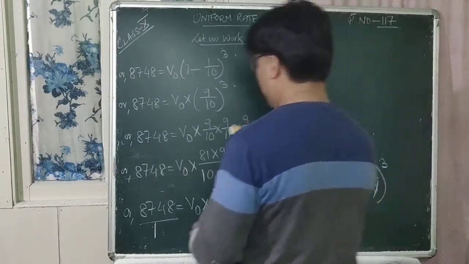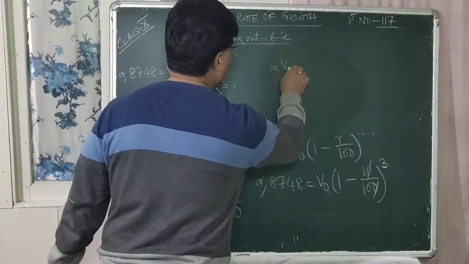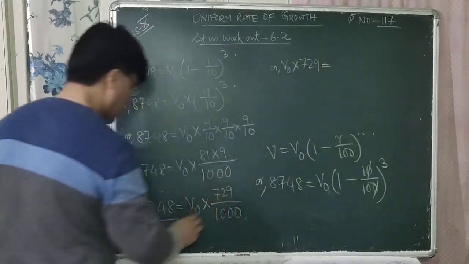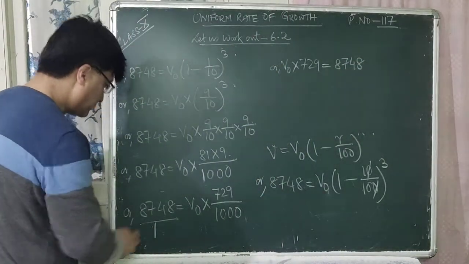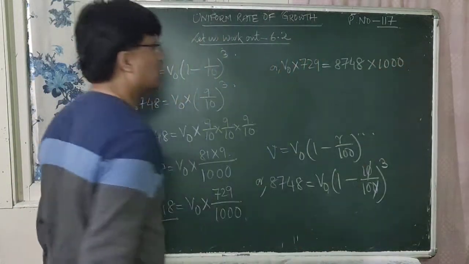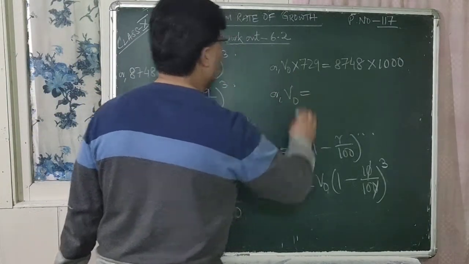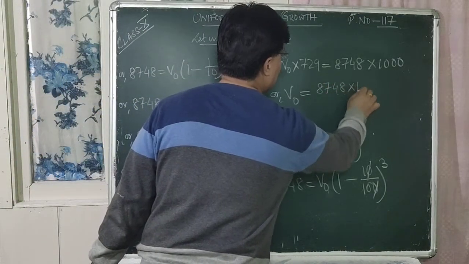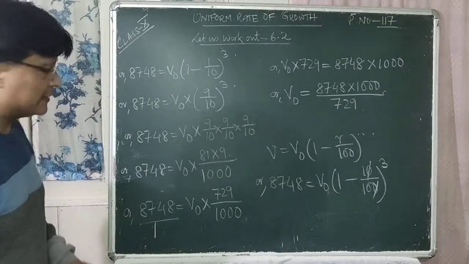So cross multiply: V0 into 729 is equal to 8748 into 1000. So what is the value for V0? V0 is equal to 8748 into 1000, this whole divided by 729.